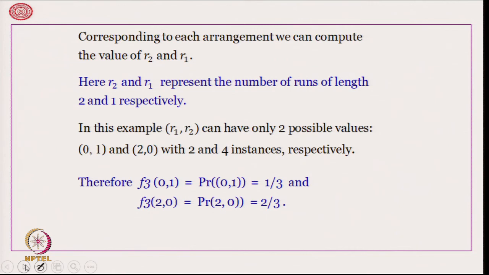Hence, R 2 and R 1 represent the number of runs of length 2 and 1 respectively, as I have indicated before. Therefore, F 3 of 0 1, this is the notation, is the probability that we get a 0 1 sequence. That probability is 1 by 3, and F 3 of 2 0, that means we get 2 runs of length 1 and 0 runs of length 2, that probability is 2 by 3, as we have seen just now.